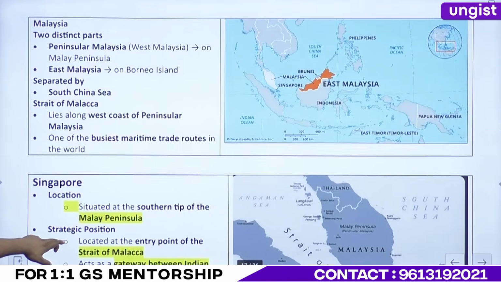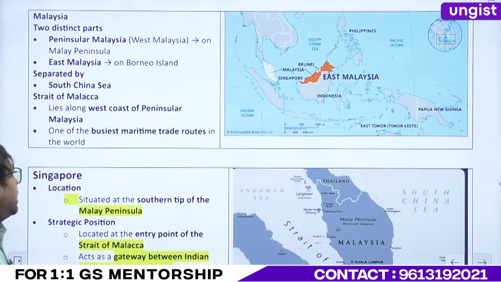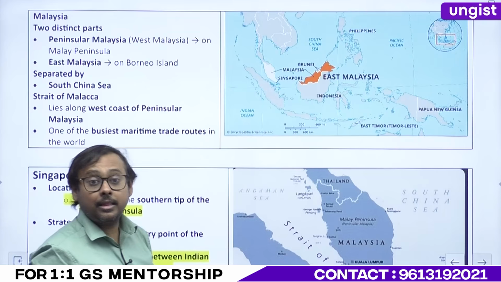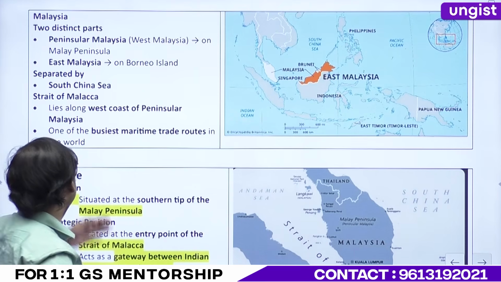Achha, we have already done this. Now Malaysia, right? We'll understand Malaysia. There are two sections. One is Peninsular Malaysia, right? And what was the second? Borneo Malaysia. Okay? Peninsular Malaysia, Borneo Malaysia.